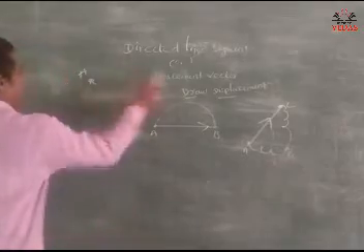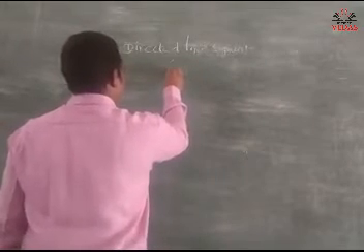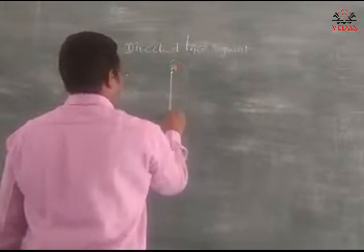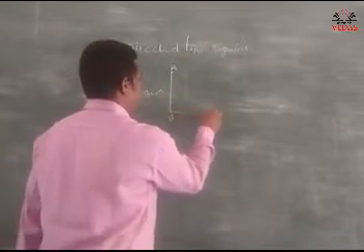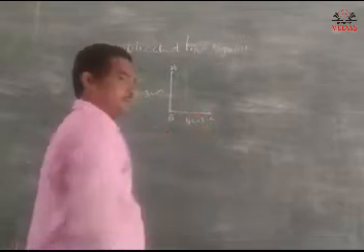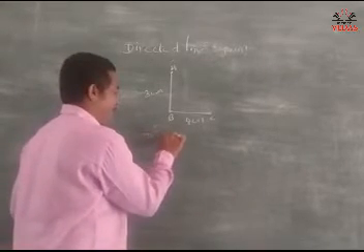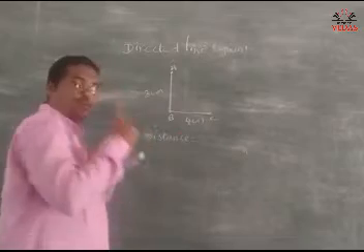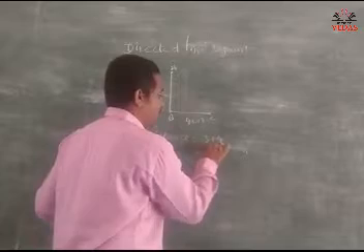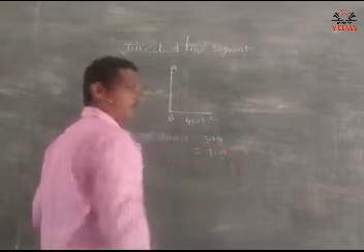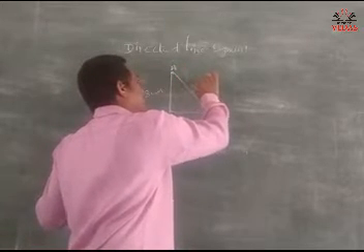Okay. See, one thing I am repeating here. Note down, everyone. Point A to B, 3 centimeter, and B to C, 4 centimeter. So what is the distance? Find the distance. So here distance is 3 plus 4 is equal to 7 centimeter. Draw the displacement vector from A to C. This is displacement.